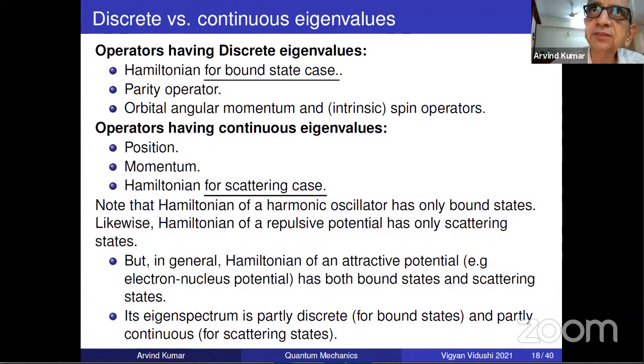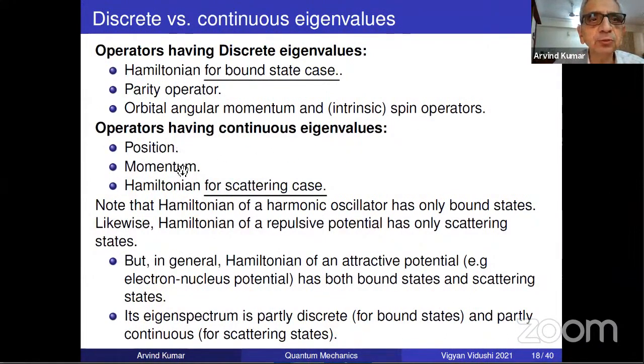Even functions have +1 eigenvalue. Odd functions have -1. So the parity operator has two eigenvalues, but a large number of eigenfunctions for the same eigenvalue. Orbital angular momentum and intrinsic spin, we are going to see. We have to prove this point. We'll prove it in lecture 11.